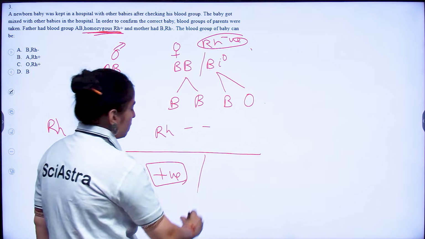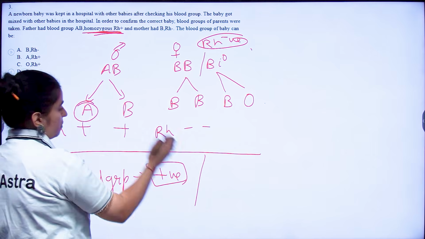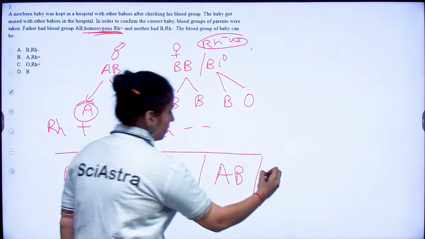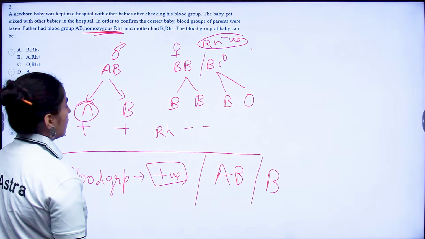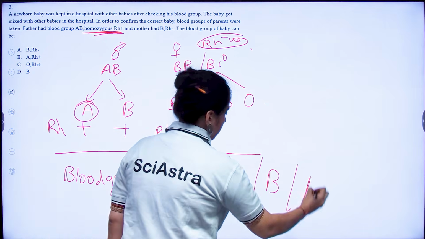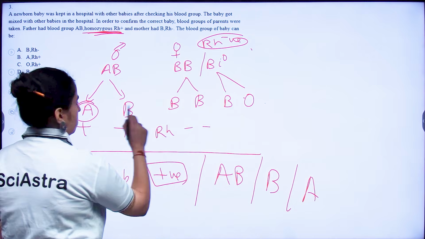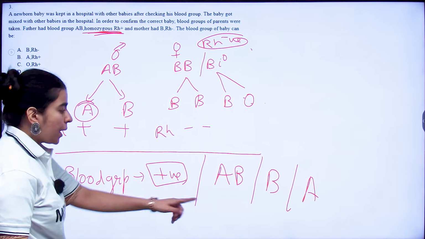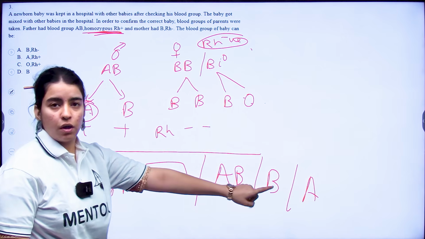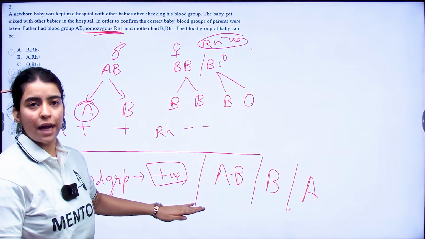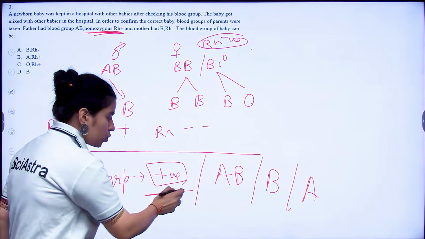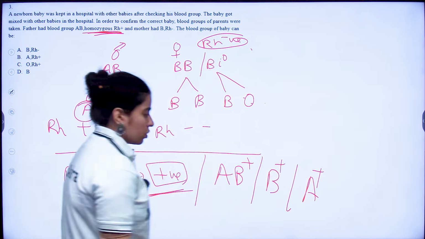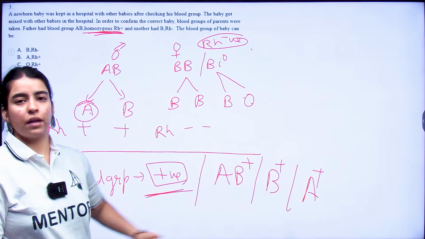Now if you look at the blood type, the baby can either be AB, B, or A, right? AO, BB, AB or BO, right? But for all these blood groups, one thing you need to remember is that the Rh is going to be positive. So it's going to be AB positive, B positive, A positive. These are the only three possibilities of the blood type that the baby has.